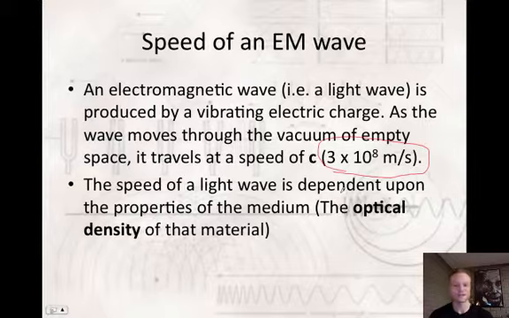When you hear the term the speed of light, that's what they're talking about: 3 times 10 to the 8th meters per second. That's pretty dang fast, and as far as we know, we don't know of anything that can go faster than that. We give it a special symbol, and that is c. The speed of light is represented by the symbol c. Now, the speed of light can go slower than 3 times 10 to the 8th meters per second, and that can happen if it travels in a different medium than, say, a vacuum.